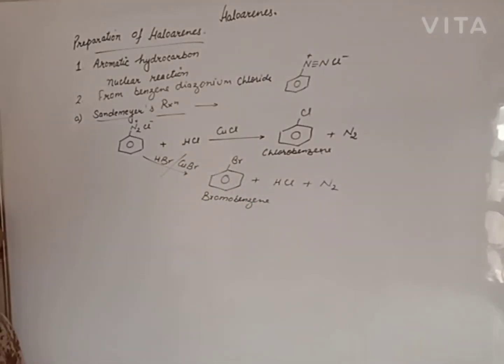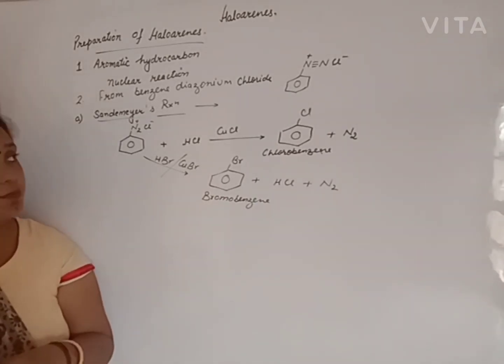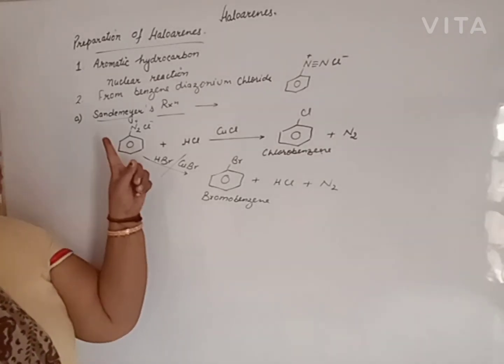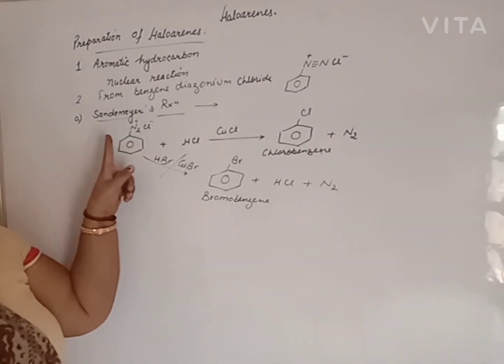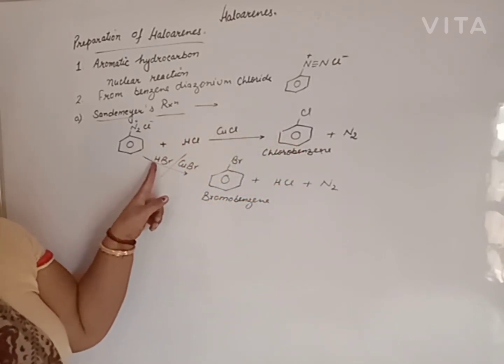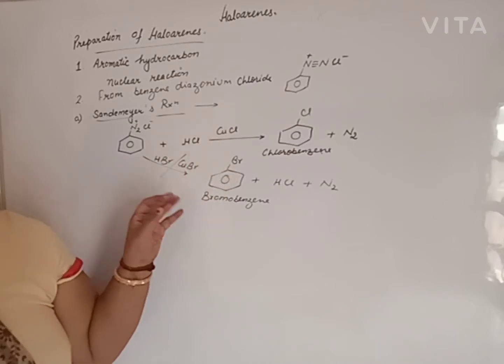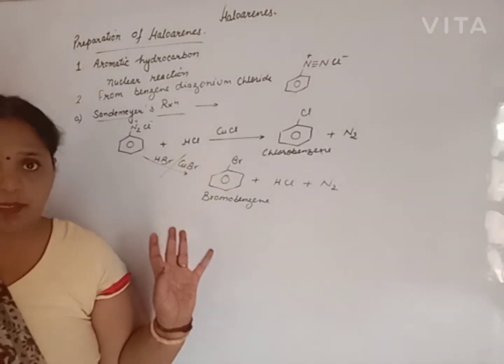This is the name reaction, Sandmeyer reaction. If in your exam you write Sandmeyer reaction, clearly write that chlorobenzene and bromobenzene can both be prepared by Sandmeyer reaction. Diazonium salt treated with HCl gives chlorobenzene, and treated with HBr gives bromobenzene, in presence of their halogen carrier, copper chloride or copper bromide.